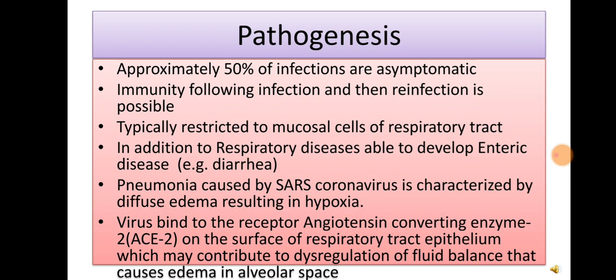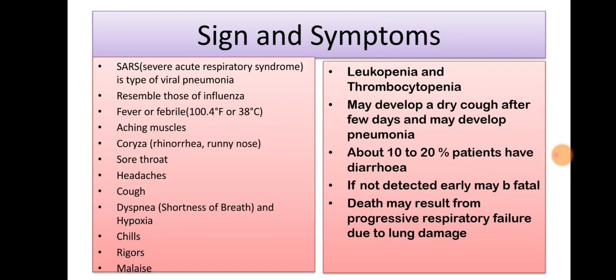Then the pathogenesis. Approximately 50% of infections are asymptomatic. Immunity following infection and then reinfection is possible, typically restricted to mucosal cells of the respiratory tract. In addition to respiratory diseases, enteric diseases like diarrhea are also possible. Pneumonia caused by SARS coronavirus is characterized by diffuse edema resulting in hypoxia. The virus binds to the receptor angiotensin converting enzyme 2, that is ACE2, on the surface of respiratory tract epithelium, which may contribute to dysregulation of fluid balance that causes edema in the alveolar space, which I will explain in detail in my next video.